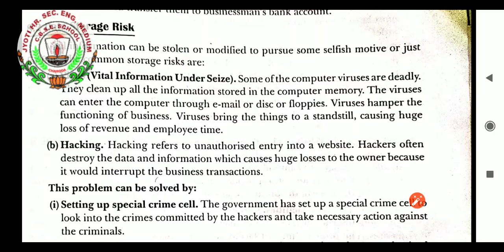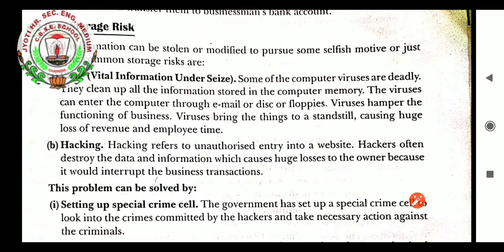Some of the computer viruses are deadly. They clean up all the information stored in the computer memory. Viruses can enter the computer through email or disks or floppies. Viruses hamper the functioning of business. Viruses bring things to a standstill, causing huge loss of revenue and employee time. So that is known as a virus, students.